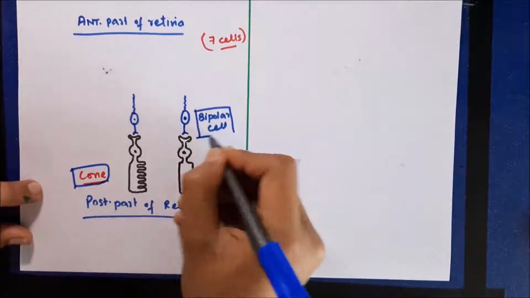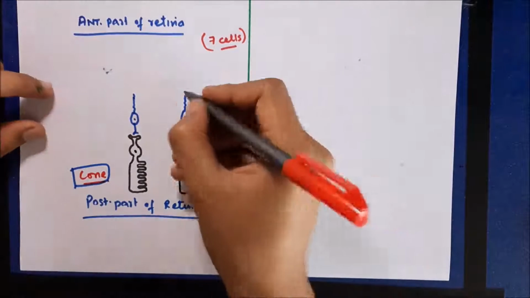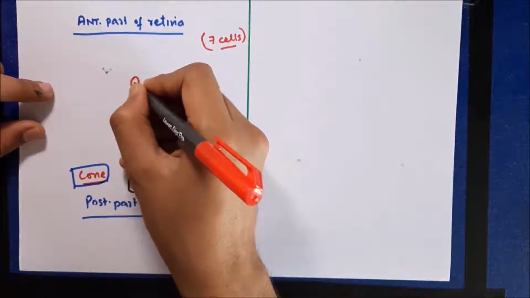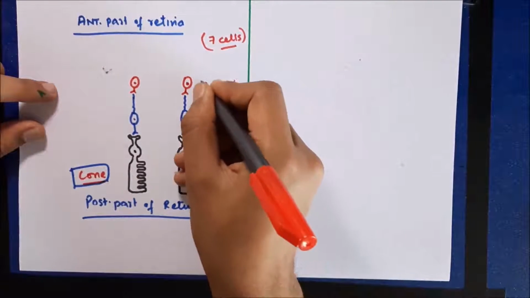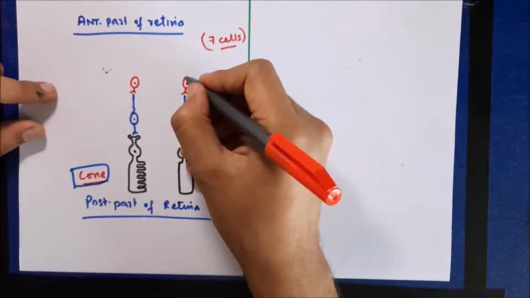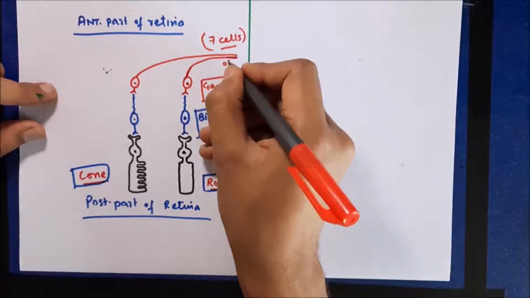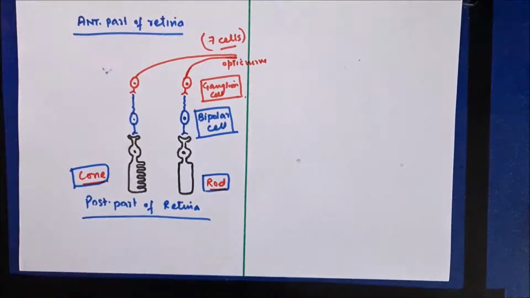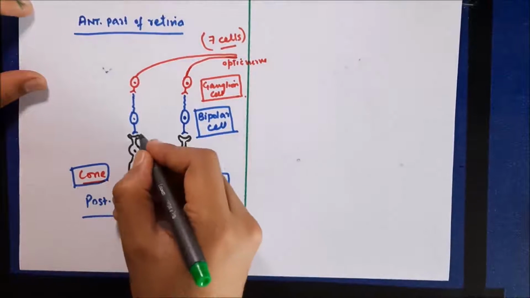So we discussed 3 cells: rod cell, cone cell, and the bipolar cell. Now from the bipolar cell, the information is transmitted to another cell, which is the most important cell in the retina. This is known as a ganglion cell. The axons of these ganglion cells form nerve fibers which go out of the retina in the form of optic nerve. So this is the ganglion cell. This is how information is transmitted, and these are the 4 types of cells.